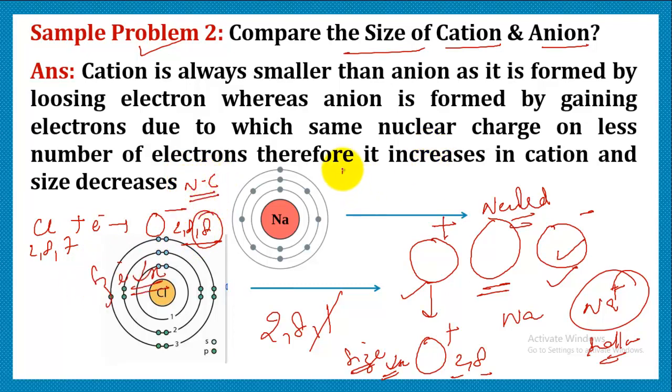So we can say that a cation is always going to be smaller in comparison to the atom. But the anion is always going to be bigger. It will be bigger because though electrons are added, there will be more repulsions between the electrons, due to which the size will increase.